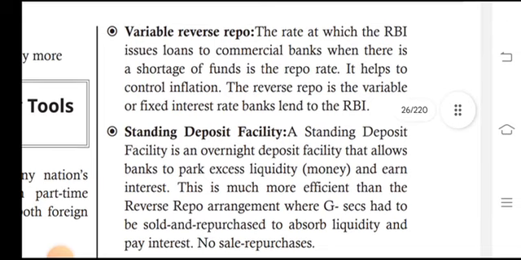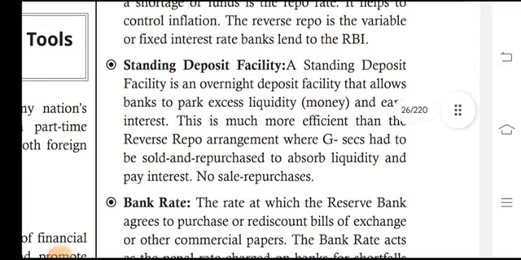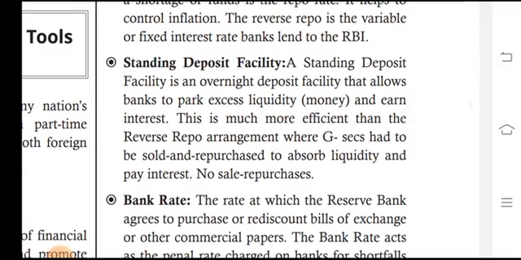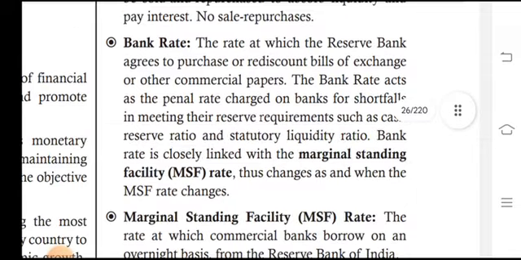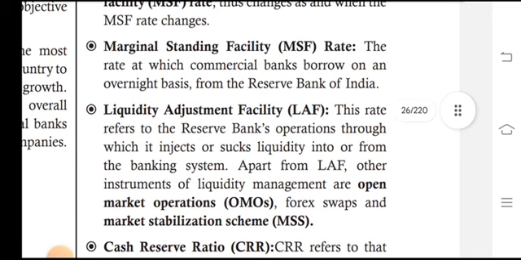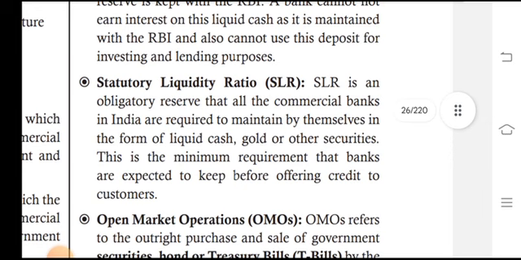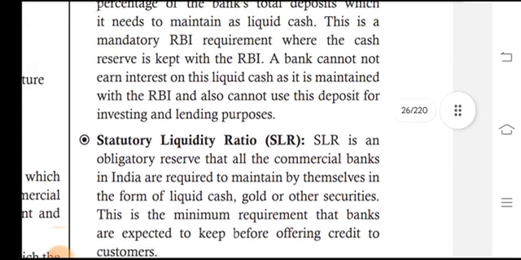Variable repo rate is the rate at which the RBI issues a loan to the commercial banks, and when there is a shortage of funds it is the repo rate, and it helps to control inflation. The reverse repo rate is the variable or fixed interest rate at which banks lend to the RBI. Standing deposit facility, bank rate or marginal standing facility, MSF, liquidity adjustment facility, cash reserve ratio, CRR, statutory liquidity ratio, SLR, and open market operations.